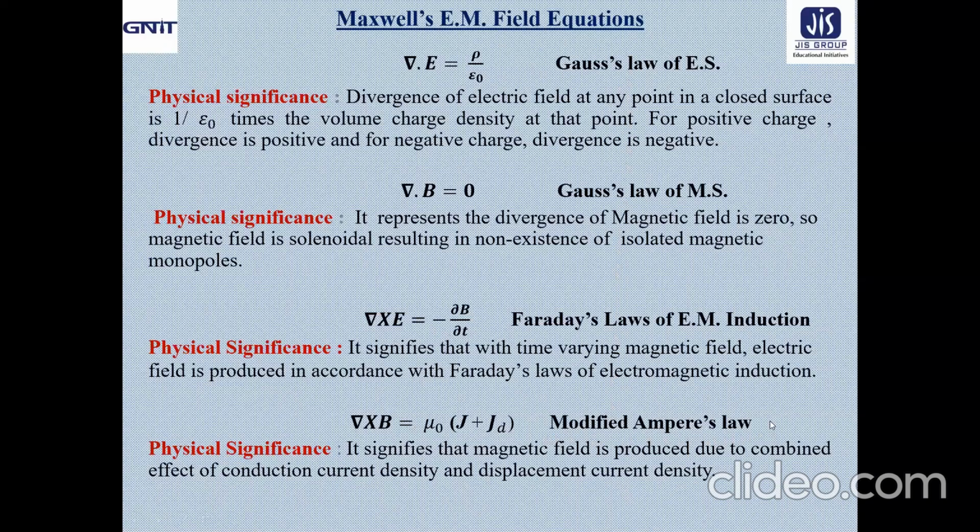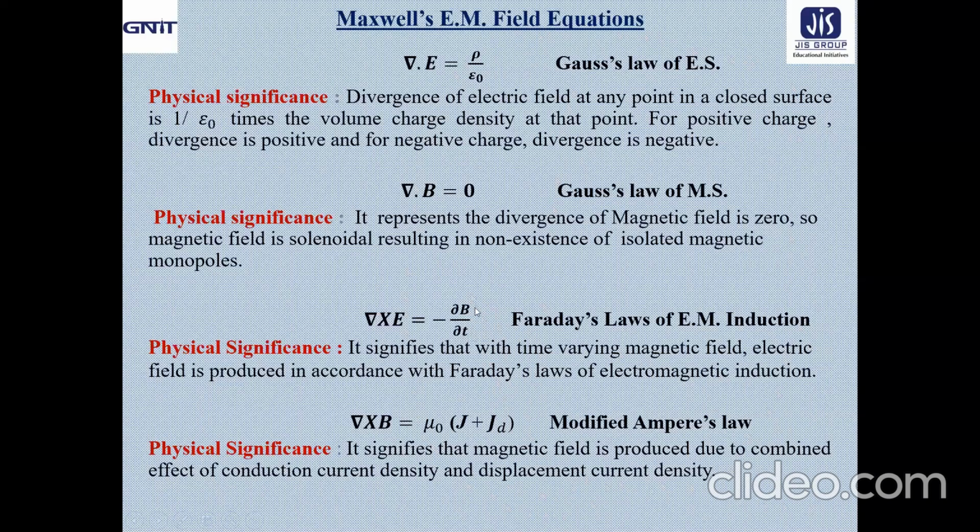Only after modification of Ampere's law, it was found that all four relations are equally valid for static as well as for time varying fields, and gave the total behavior of the electromagnetic field as a whole. Particularly in the last two expressions, what we found is that time varying fields are incorporated. In the submodule 4.03, the title is given as Time Varying Field and Maxwell's Field Equations.